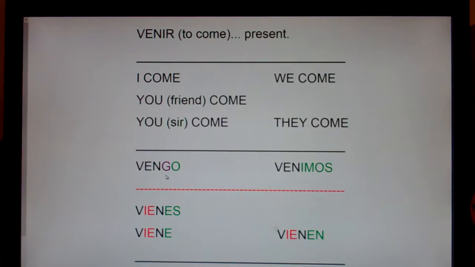Okay. Now notice also the yo form has a G. We've seen other verbs that had a G in the yo form. What's the yo form of tener, to have? Tengo. What's the yo form of hacer, to make or to do? Hago. And in all G verbs, tengo, pongo, digo, vengo, traigo, the only form that has a G is the yo form.